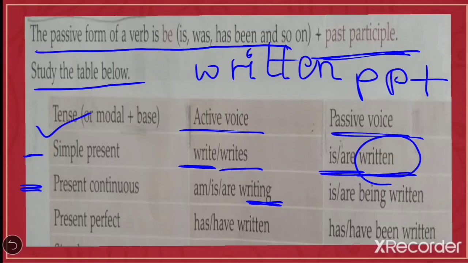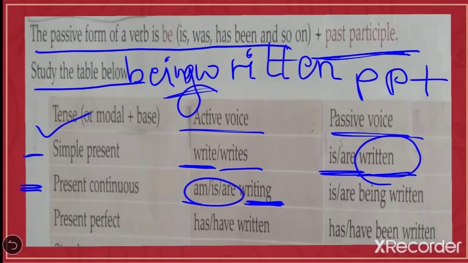Write, written, writing. It's ing, but here will come written. Now your tense will not change by turning into passive, so before it you have to write being. So here students you have to write being written, and according to the subject you have to write am, is, are, or almost am will not come, because your object will turn into subject in passive. So is, are, being, written will come.